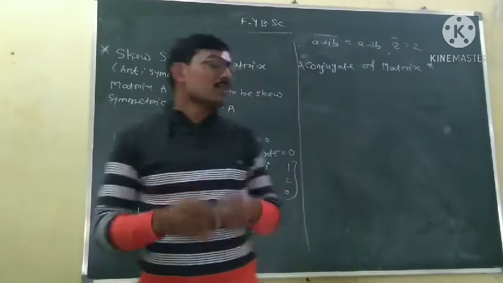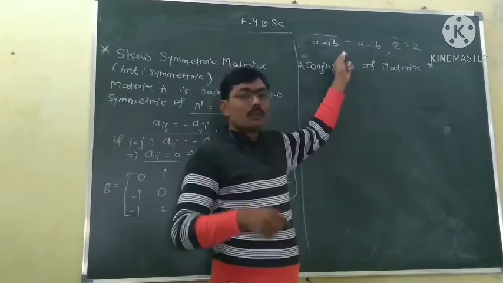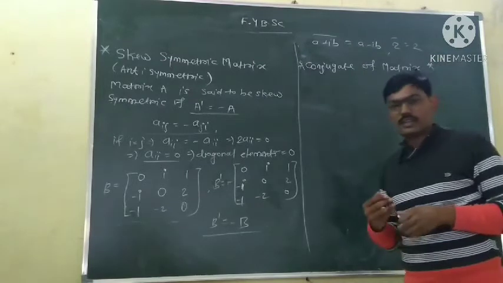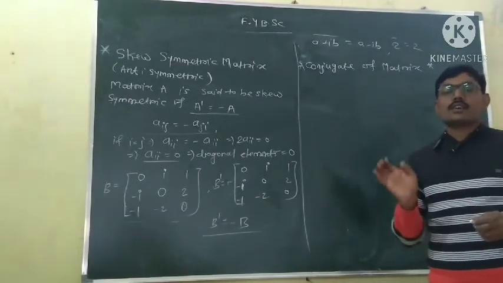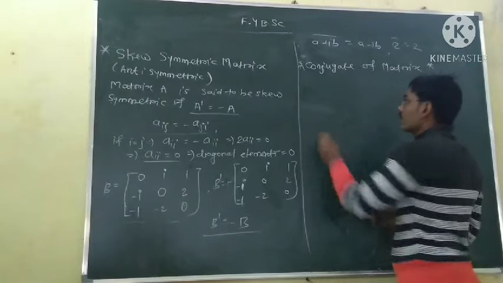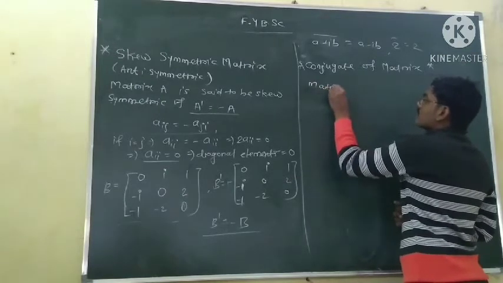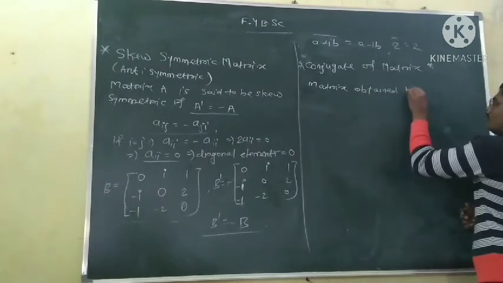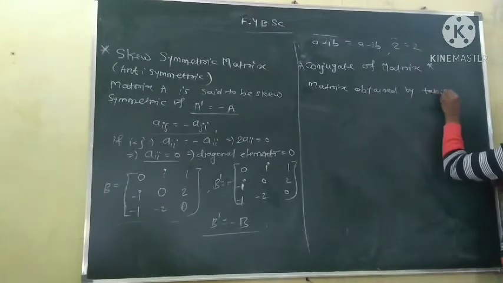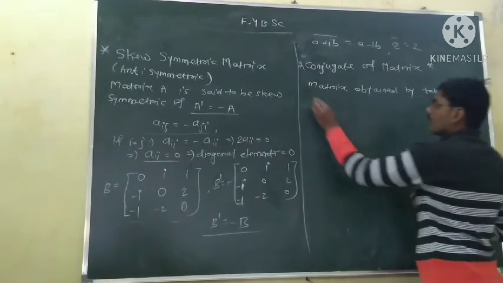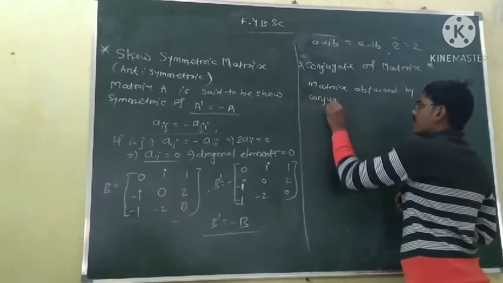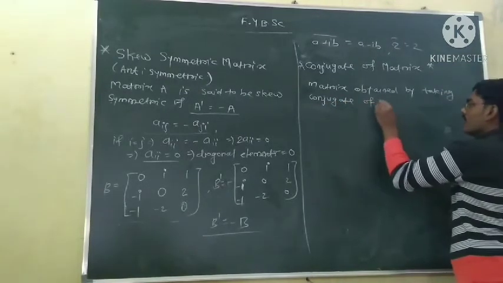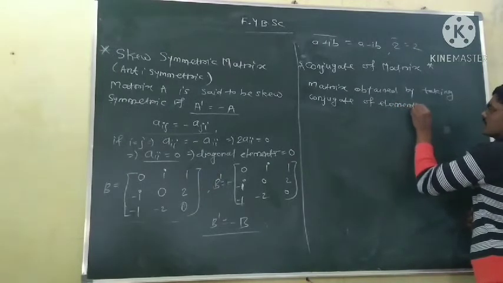Okay. Now what is meant by the conjugate of a matrix? This is the conjugate of a complex number. What is the conjugate of a matrix? The conjugate of a matrix is nothing but the matrix obtained by taking the conjugate of the elements of the matrix.